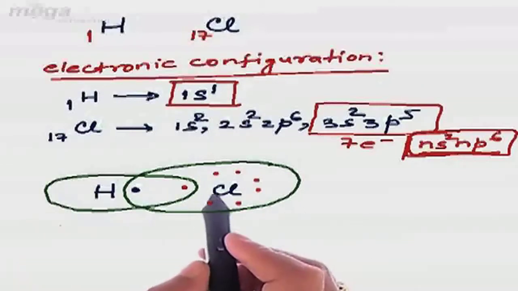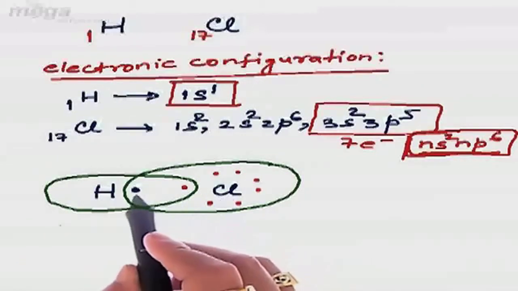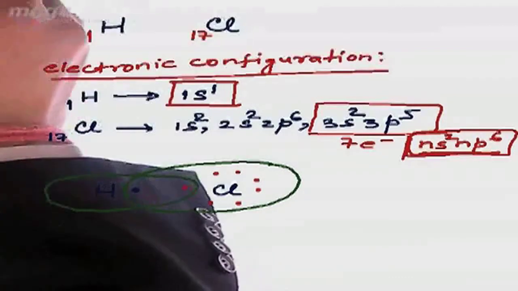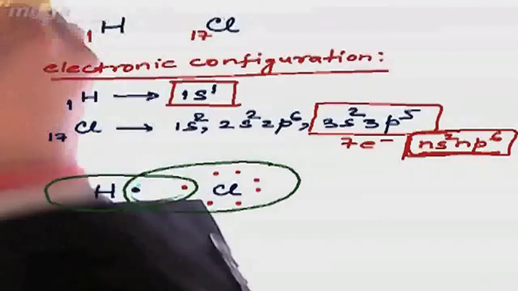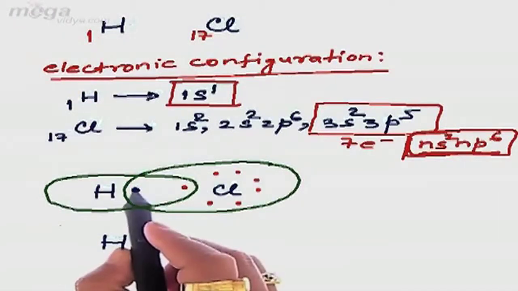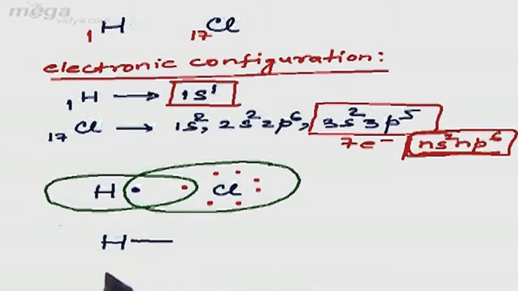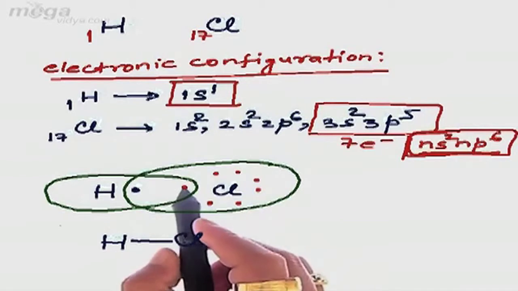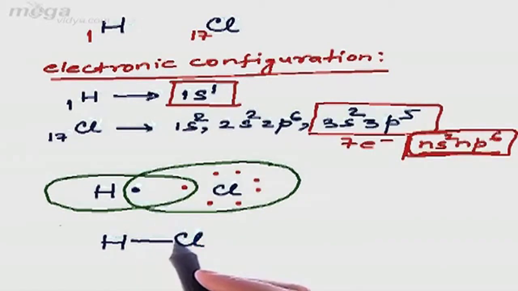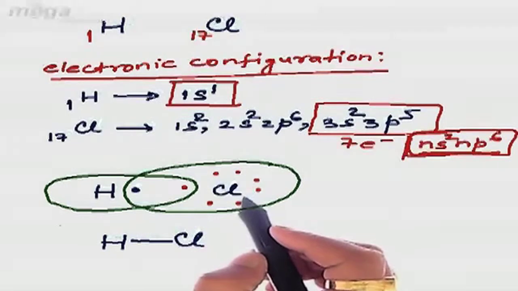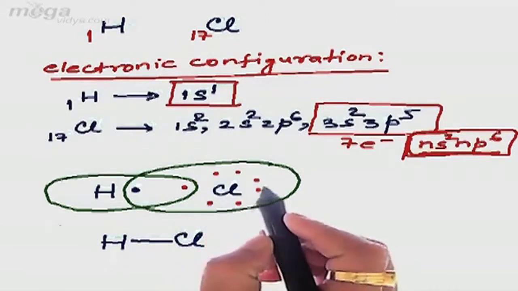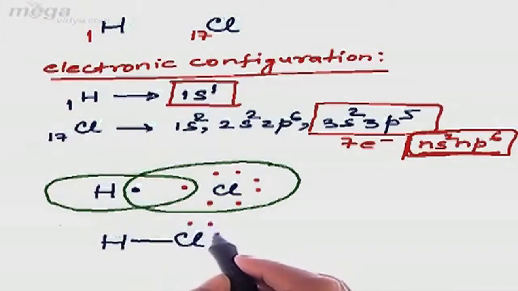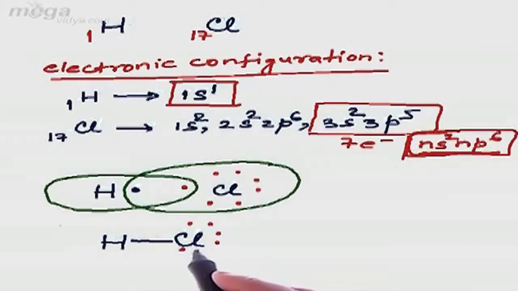So here we are finding that hydrogen and chlorine are mutually sharing one electron with each other. That means now we can represent the covalent bond between hydrogen and chlorine atom as H-Cl. Here we have got mutual sharing of one electron, so there will be a single bond. Next we have chlorine. The total number of electrons in the valence shell of chlorine is 7, out of which 1 is being used in mutual sharing, while 6 electrons are not undergoing bonding. So we have to represent the 6 electrons like this: 1, 2, 3, 4, 5, 6.